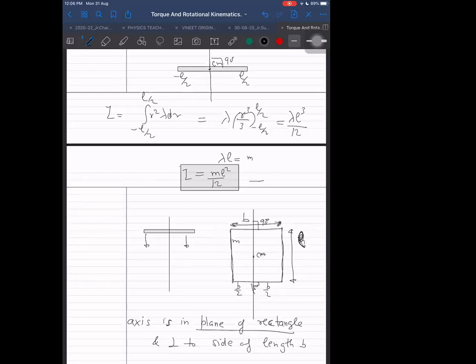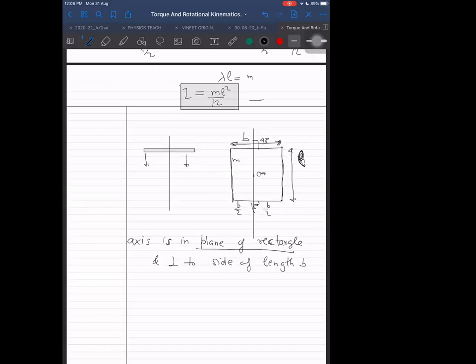Then the formula becomes, now it will depend on this: if it is a rod here of length B, then it will be MB square by 12. Why am I giving this formula? I could have taken this as L, and I was taking it as L, but I changed it into B so that you don't make a mistake. Some students will learn that it is always ML square by 12, think it is a rectangle, and mindlessly write ML square by 12. No, don't do that, please.